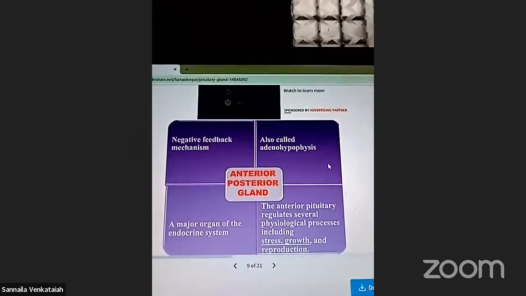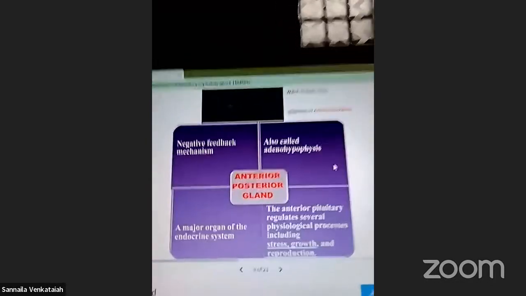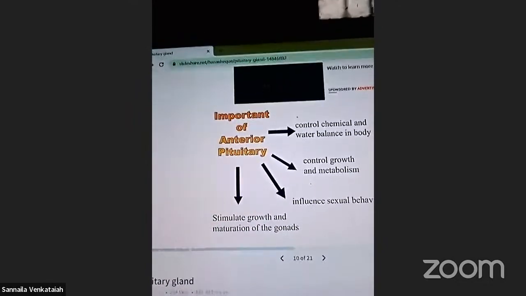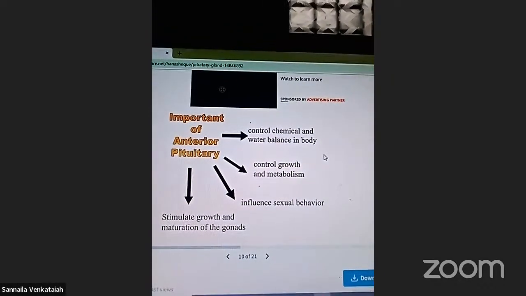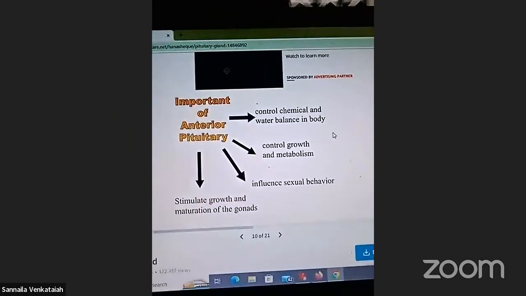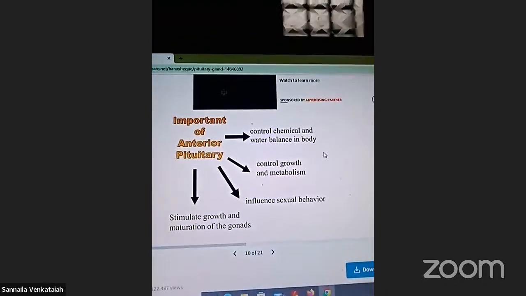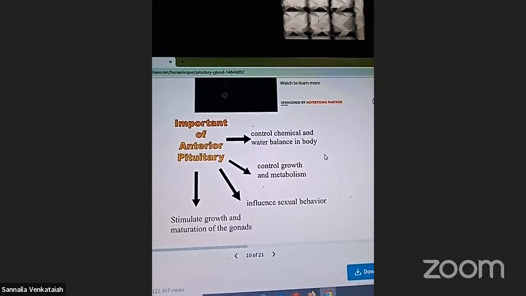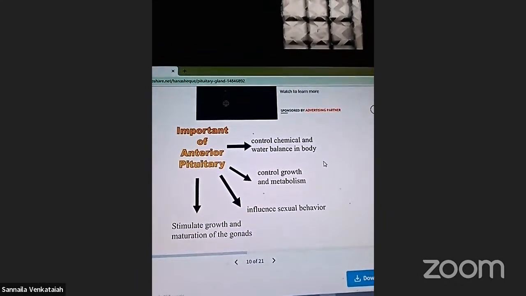Next, the anterior and posterior pituitary processes. Importance of the anterior pituitary: it stimulates growth and maturation of the gonads, influences sexual behavior, controls growth and metabolism, and controls chemical and water balance in the body, right?